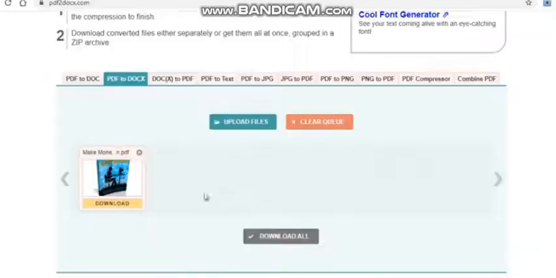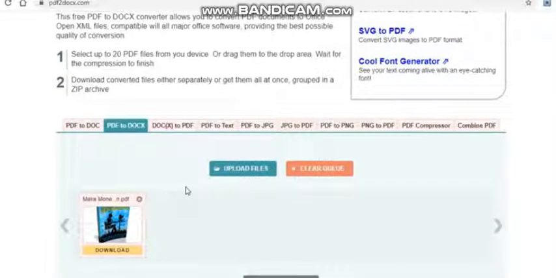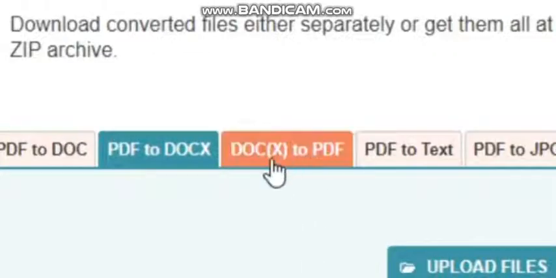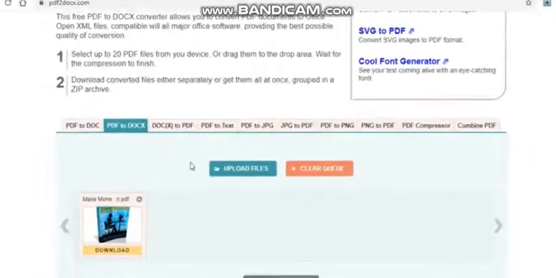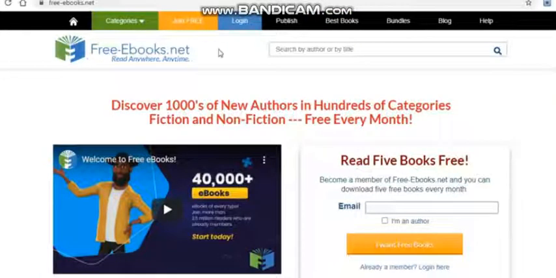You'll have to wait a while before you can distribute this ebook. After you've edited it and added the affiliate links, you'll want to convert it back to a PDF file. It's quite simple. Simply return to this website and click docx to PDF once more. Select Upload Files, open the docx file that has been altered, and then download it once it has been converted. Do you want to go to the last platform now?